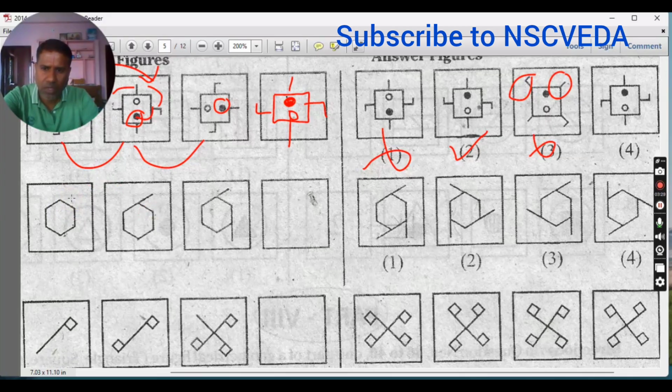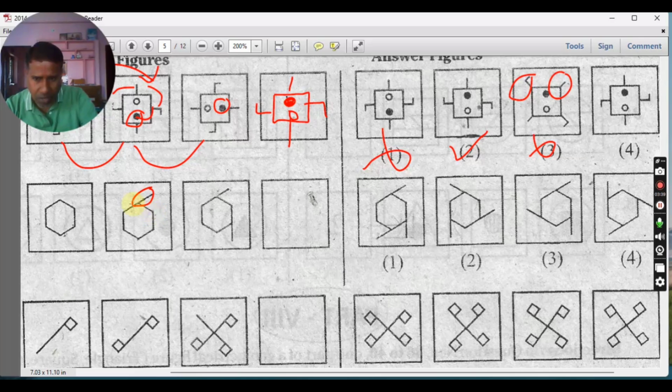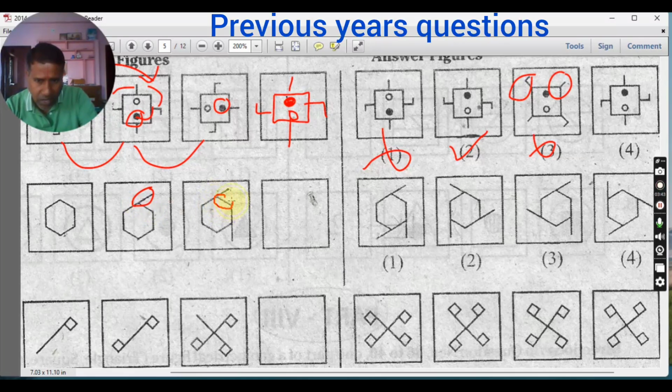I'll explain in Telugu. Listen to me. Whoever is not understanding, from here to here, you have got one additional line. Now in the next step, in the next side he has not attached the line. And in the side after the next side, he has attached the line.